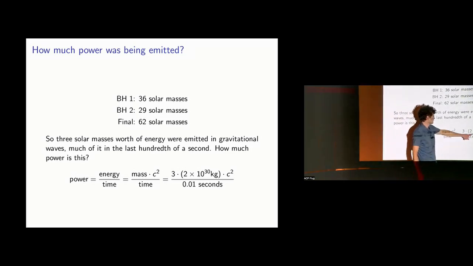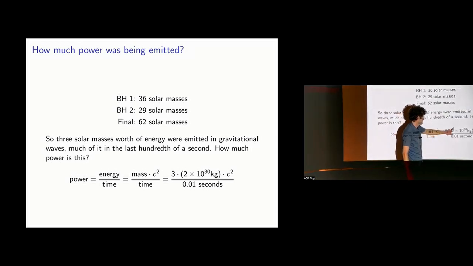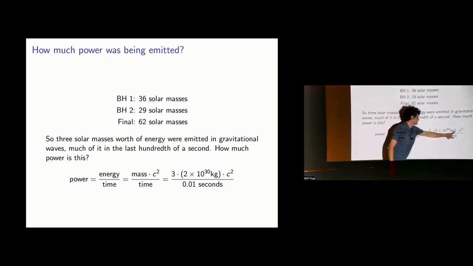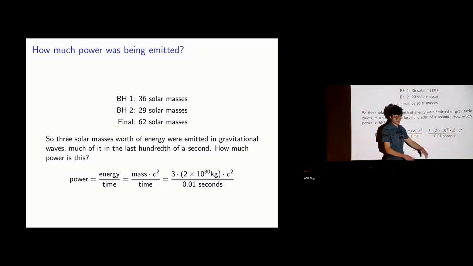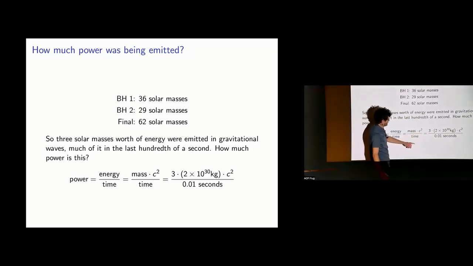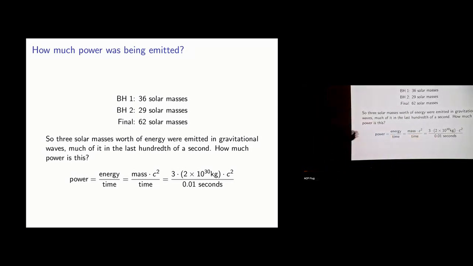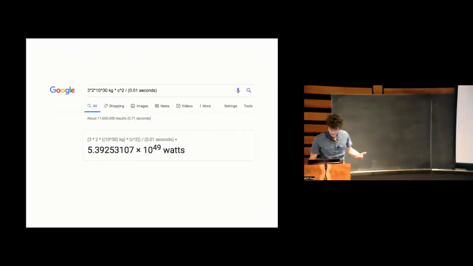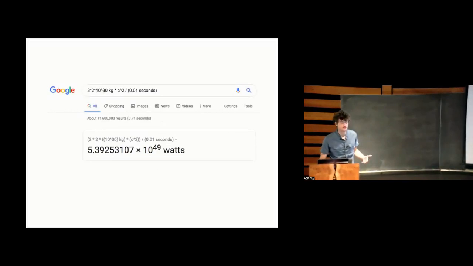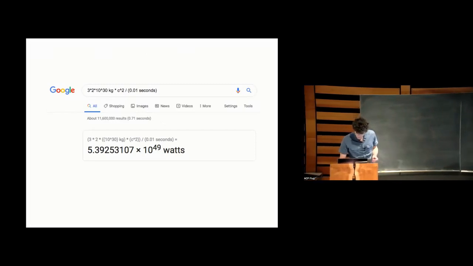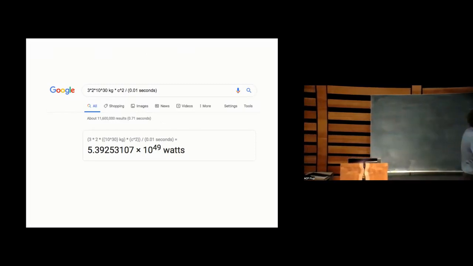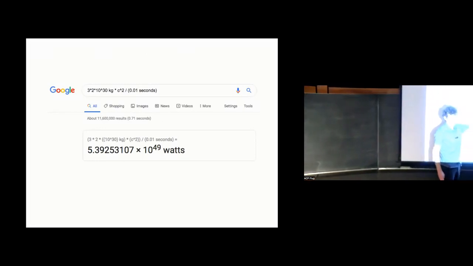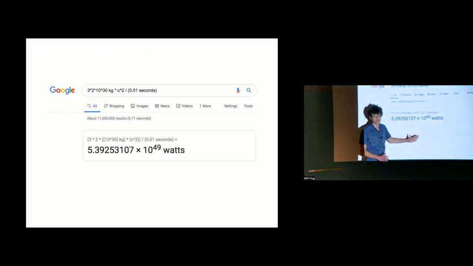So this is the mass of the sun, roughly. This is 3. We take this amount of energy, 3 times the mass of the sun times c squared. We divide it by the amount of time during which that energy was emitted. And that's about 100th of a second. Okay, so that looks like there's some big numbers getting involved there. That's a good sign. I'm a high energy theoretical physicist. I'm not great with these kinds of calculations, so I put it into Google, and it spits out the following answer. This is the amount of power that was being emitted in gravitational waves in watts.